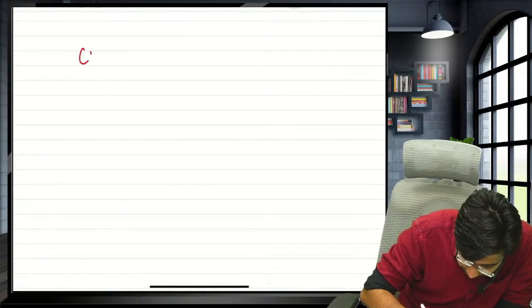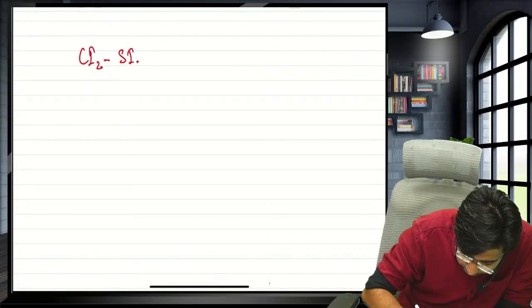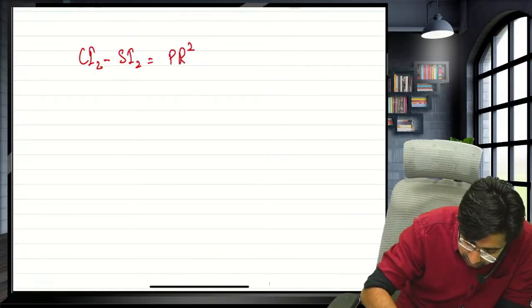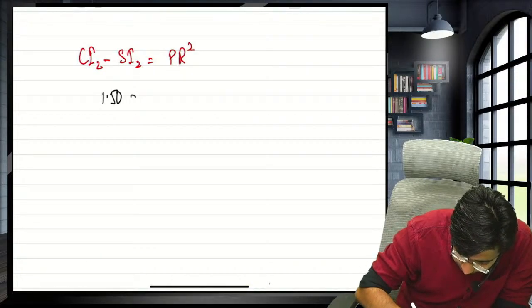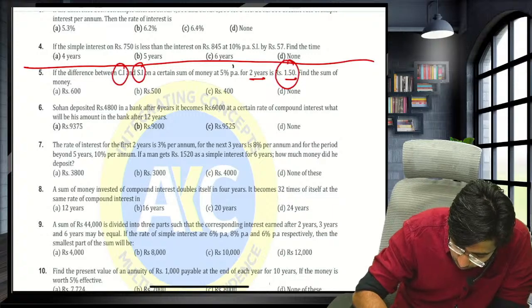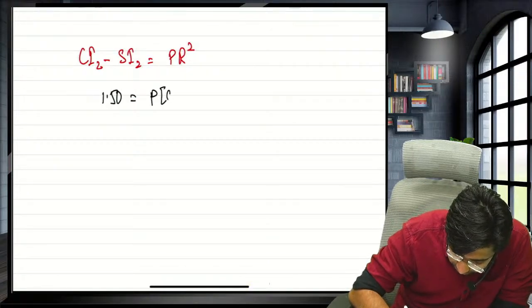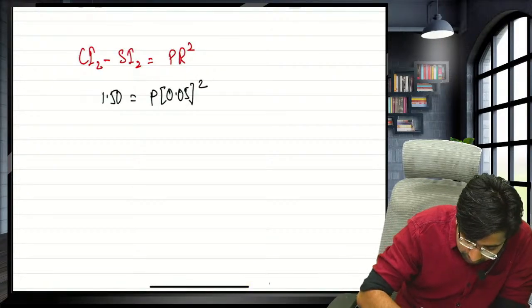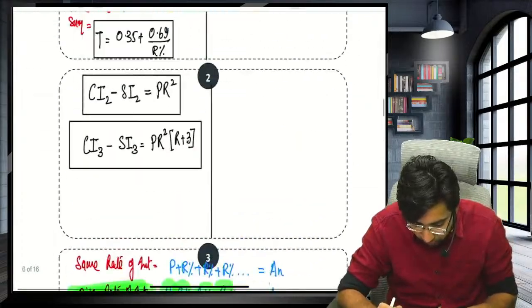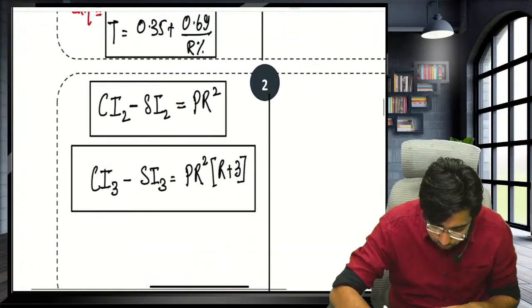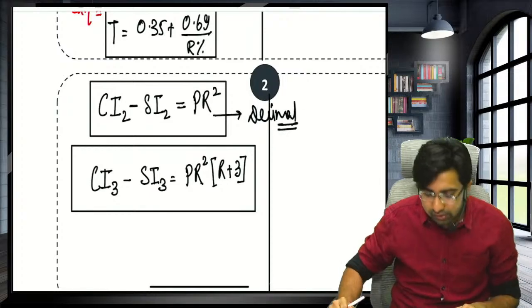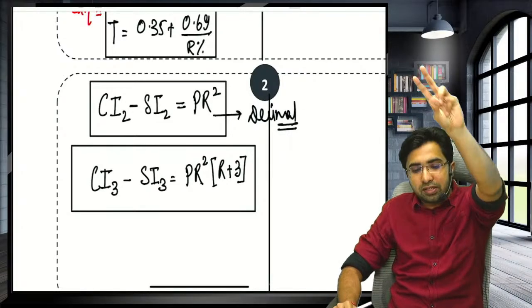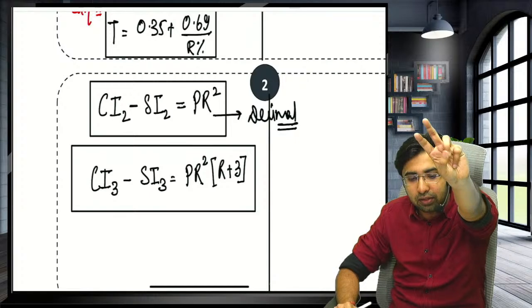Sir, we know the difference between compound interest and simple interest for 2 years is PR square. They have given you the difference of 1.50. They're asking P. I will compute P. What is the rate? 5%. It means 0.05 whole square. Guys, in this advanced shortcut that we have discussed, I already said, use the rate in the terms of decimal.